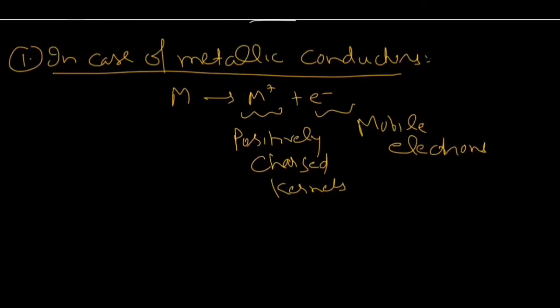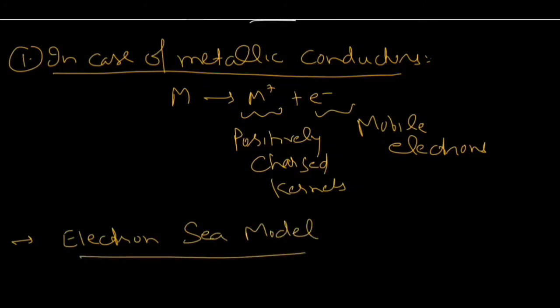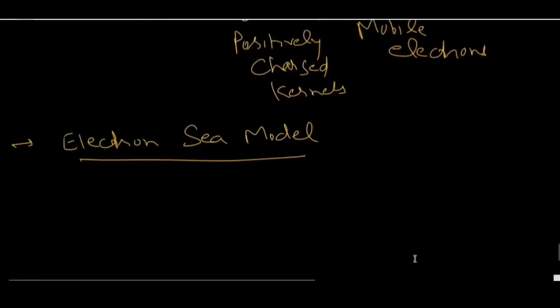In X-ray diffraction studies, if we study the structure of metals, then it is found that the structure of metal is just like an electron sea model. So what is the electron sea model? According to electron sea model, there is a sea of mobile electrons in which positively charged kernels are fixed. Just like in a sea, fishes or the aquatic animals, these are the mobile electrons, and the islands are called positively charged kernels. So in every metal, these positively charged kernels are fixed,